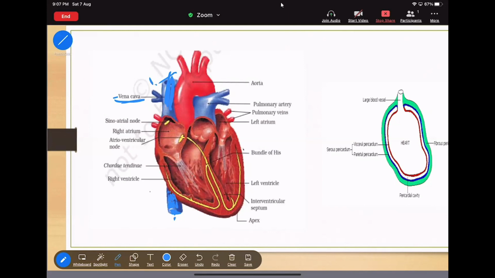Vena cava is always for collecting the deoxygenated blood. Now the vena cava is of two types. One is the superior vena cava, the second one is the inferior vena cava. Superior is above the diaphragm, whereas inferior means below the diaphragm. I think you are completely clear about the vena cava. Now move to the slide.